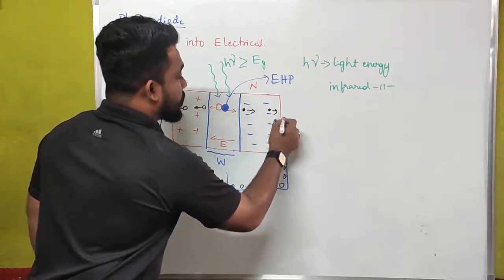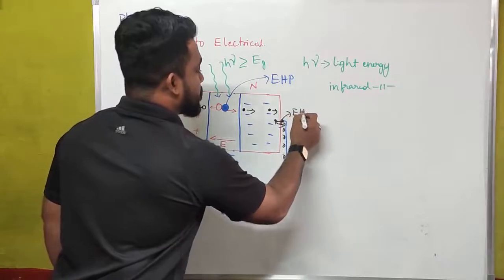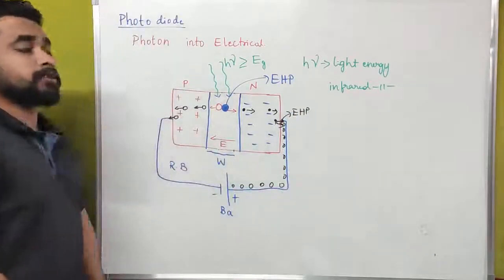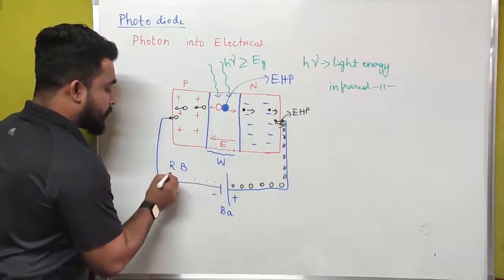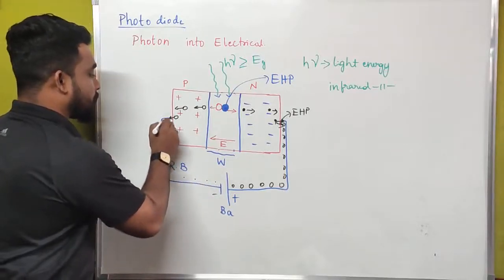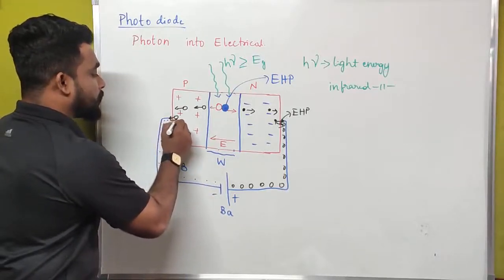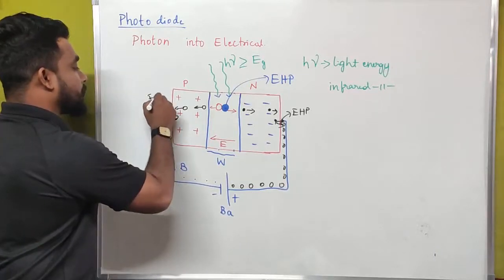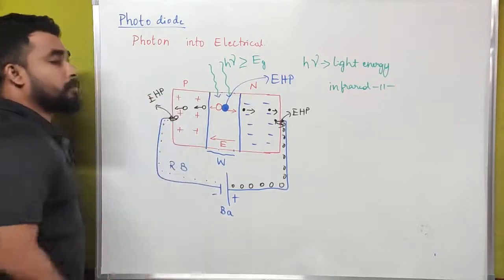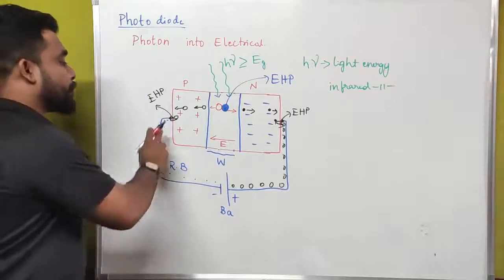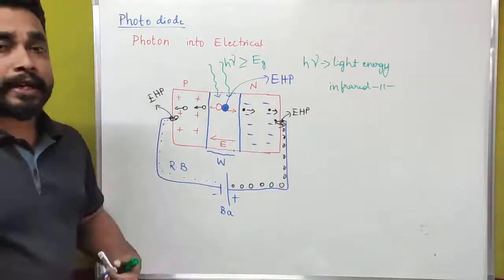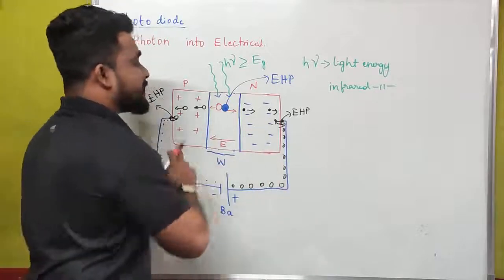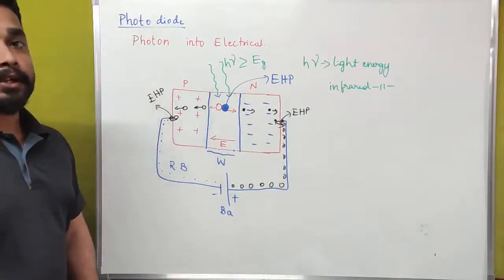Here again electron hole pair recombination occurs. Here also electron hole pair recombination occurs, and from here we are getting electrons, and here also electron hole pair recombination occurs. Due to this electron hole pair recombination, we are getting current inside a semiconductor device.